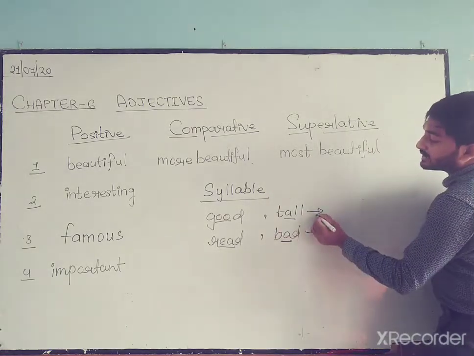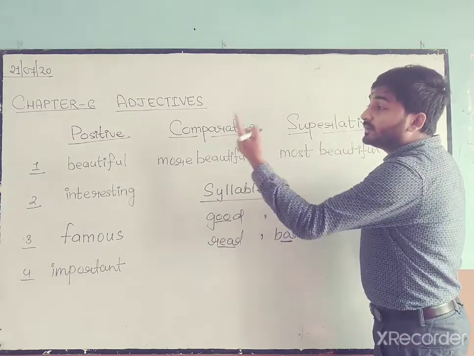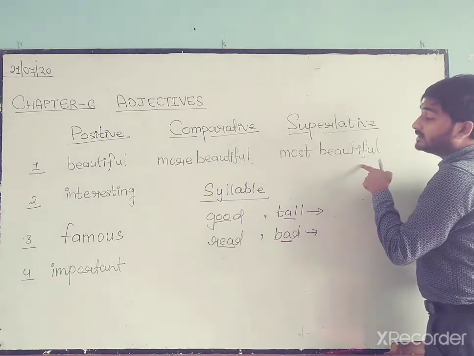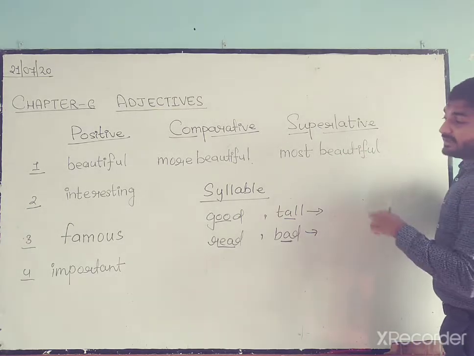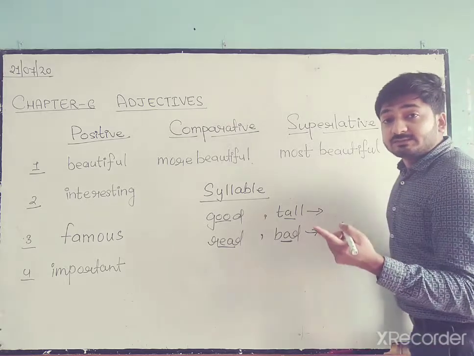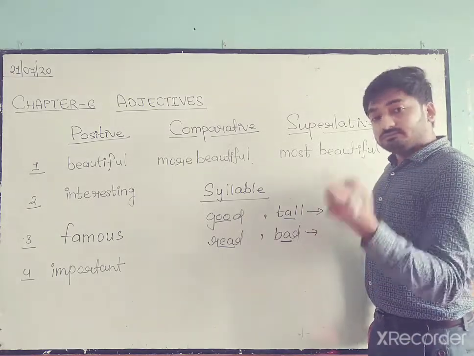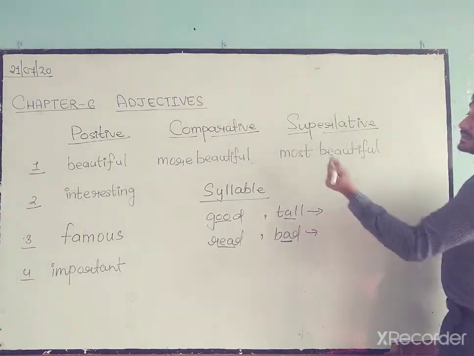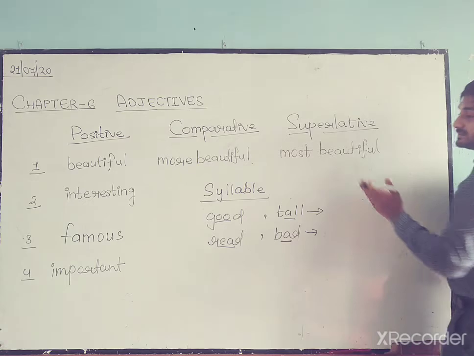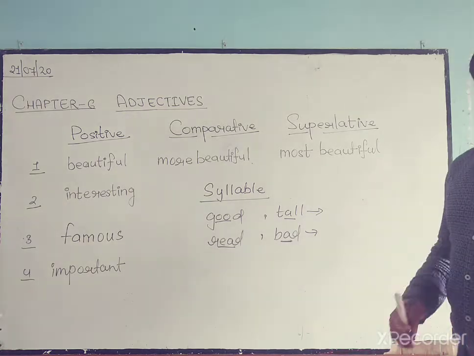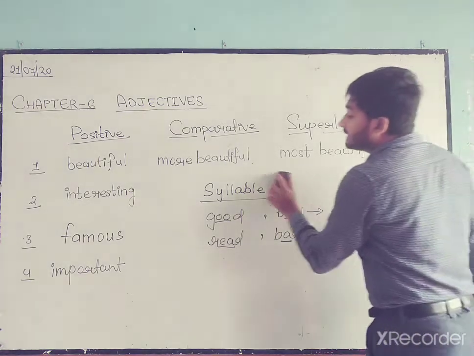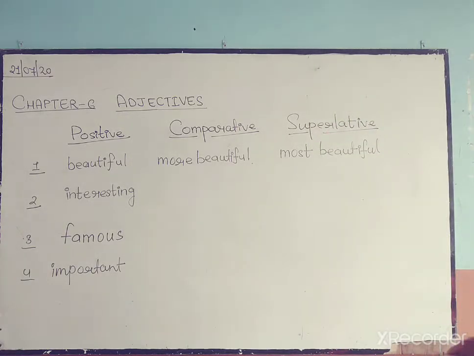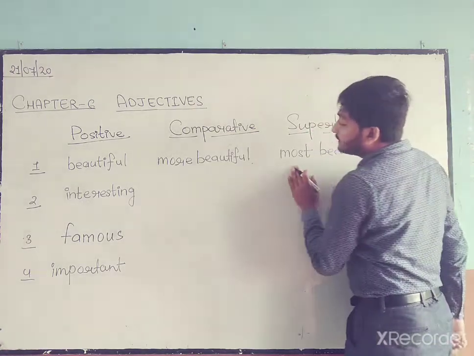For one syllable, what do we do? We add -er in the comparative degree and we add -est in the superlative degree. But if the syllable is more than one, or more than two, then we use more and most. While we are changing them into comparative degree and superlative degree, we add more and most with them.